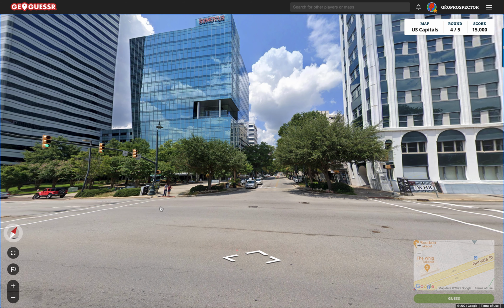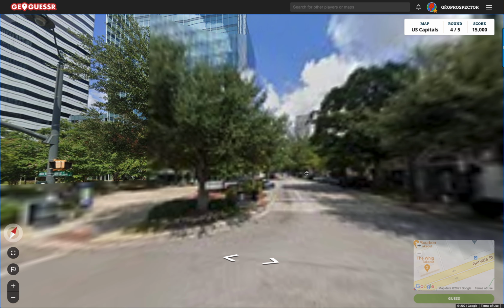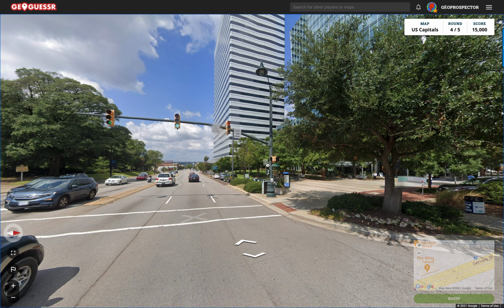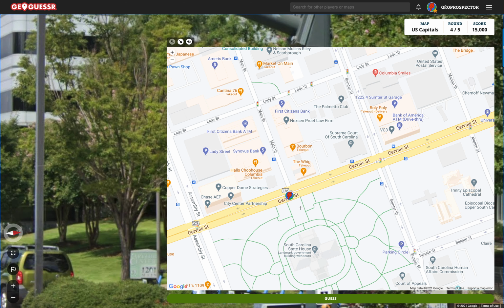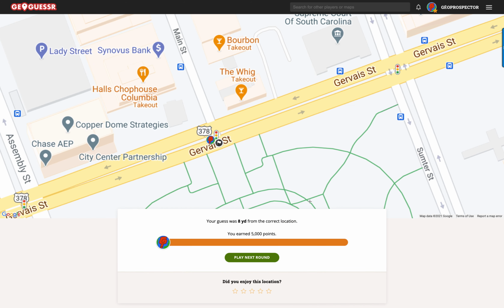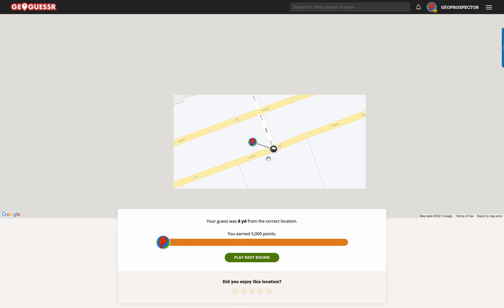That can't be right. Let's get over there and have a look at this again. Aha, this changes its name. Gervais Street and then Main. I thought United Way and Gervais Street were at 90 degrees to each other, but they are not. Look, that's definitely where we are. So I think we've got that spot on. So that's good. Fantastic. Okay, so there we go.